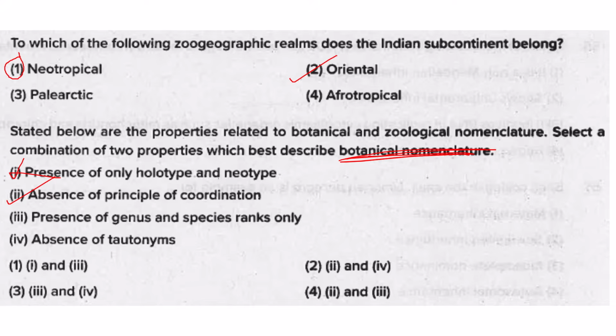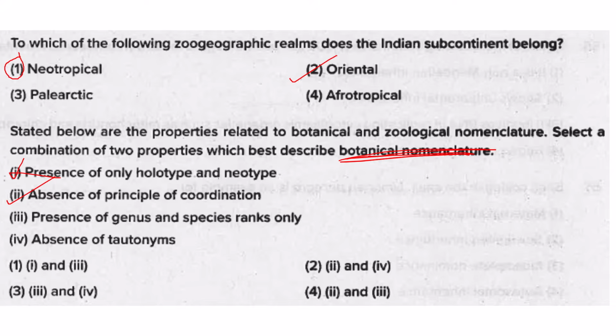This means, suppose I select the name for giraffe as Giraffa camelopardalis. Okay. So that is the species name. Now in the species group there is another rank called as the subspecies. So when you name the species as camelopardalis, automatically it will establish the subspecies name as Giraffa camelopardalis camelopardalis with the same name of the author and date. That is called as principle of coordination.